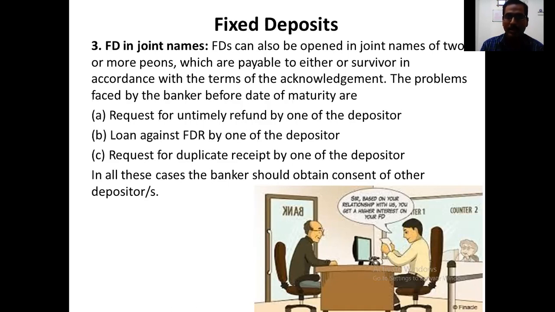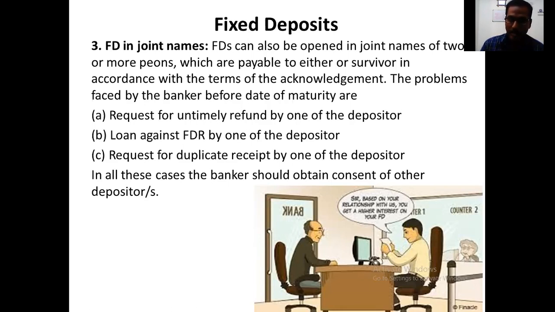So what happens? The banker has to take the agreement of the other one who is holding the fixed deposit. So before they go for a joint account, they should ask both of them, and confirm that all the rules and regulations are okay with them. If they take their consent and their agreement, then the banker will not face the above discussed problem.